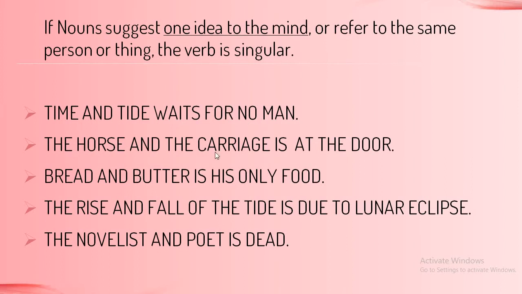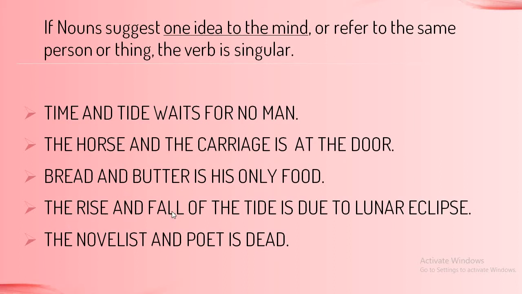Similarly, the horse and the carriage is at the door. So the horse along with the carriage is at the door. Bread and butter. Separately it doesn't make sense, but when we join them together, it becomes one complete snack. So bread and butter is his only food.